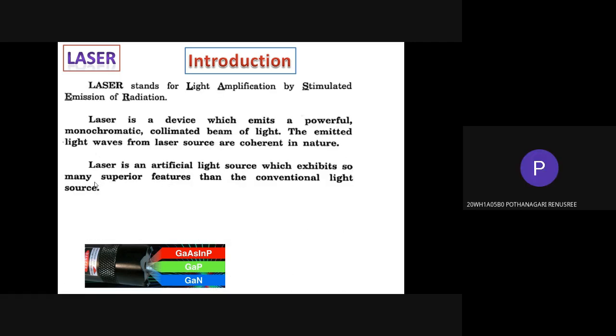Are ordinary light and laser light both the same or different? Different. Right, both are different. Generally, we can give the difference between these two based on the 4 characteristics only. Whatever characteristics I explained in the last class, those 4 characteristics are high for laser and low for ordinary light.